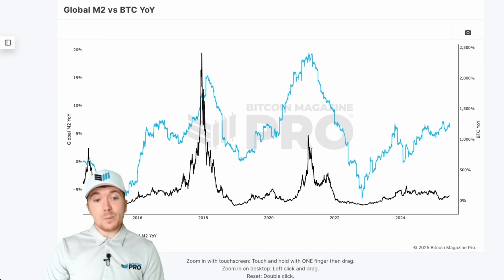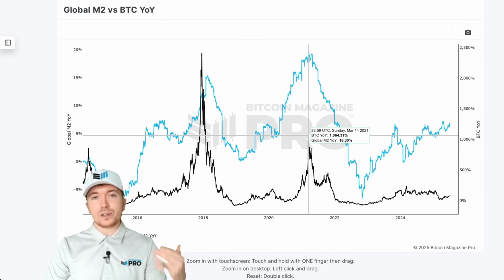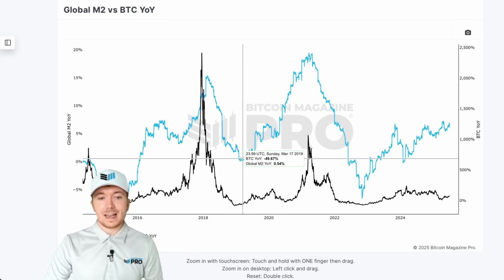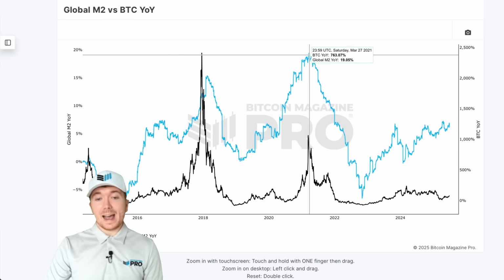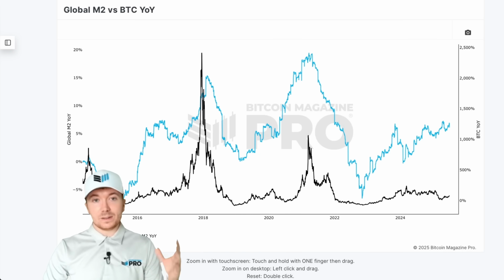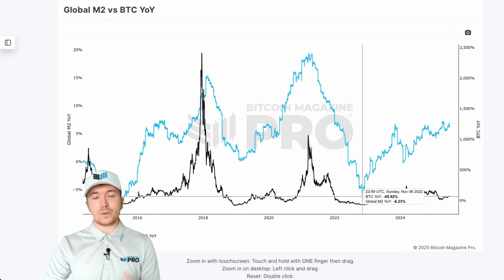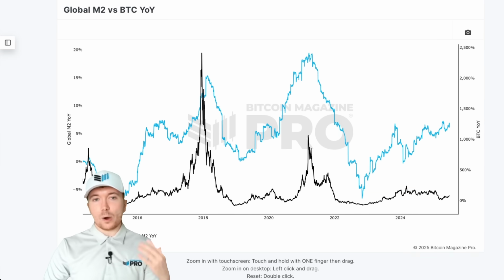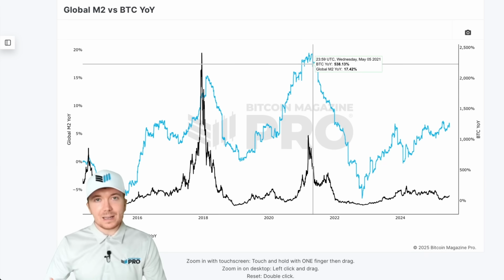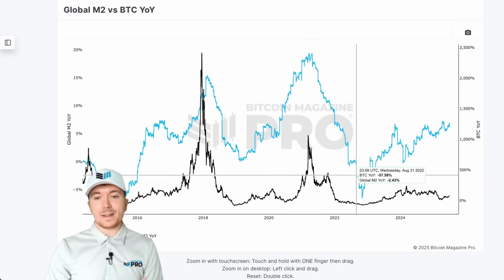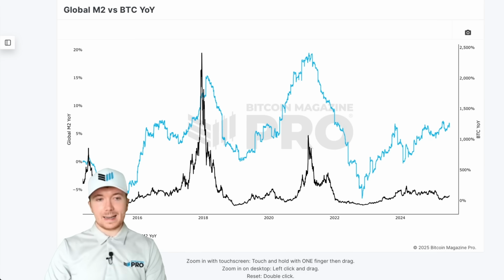And we can see that when Bitcoin is having these big, massive swings to the upside with hundreds or thousands of percent year-on-year gains, this is when the global M2 money supply is absolutely printing on a year-on-year basis. And this really outlines the difference between just the standard chart and the year-on-year chart, because here we can see this massive period of contraction, and this wasn't necessarily all the global M2 money supply decreasing. A lot of this was actually just the rate of increase decreasing. So we can see here that this is one of the best metrics to actually keep an eye on, and it's definitely one that I've been watching a lot throughout this entire cycle.